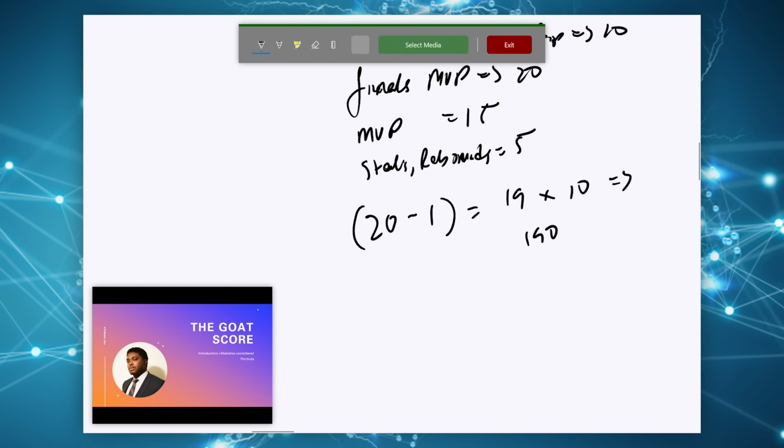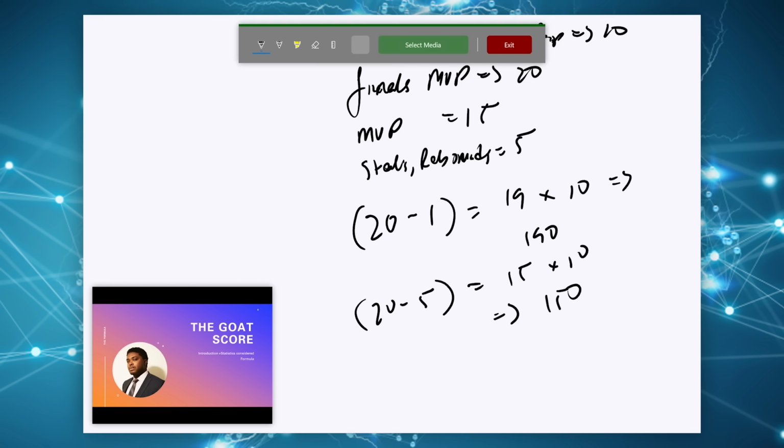If you took Michael Jordan as an example, he is ranked 5th in scoring. So that would be 20 minus 5, which gives us 15, times 10. That will ultimately give us 150 points for that particular category. And we'll do this for steals, assists, points, and rebounds.